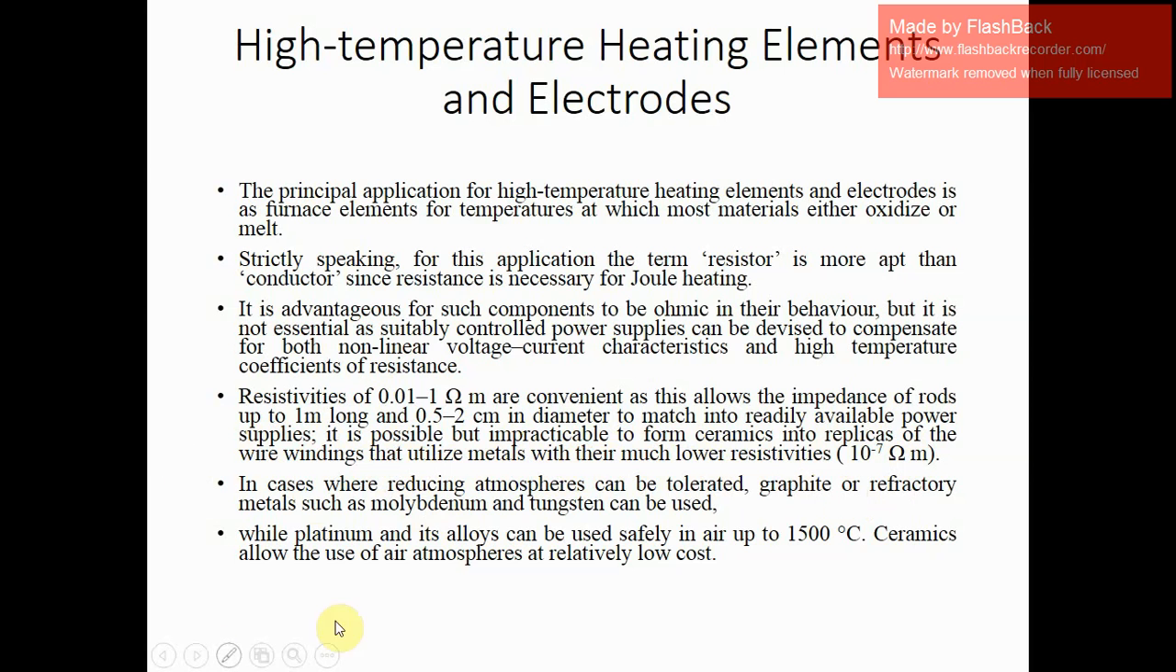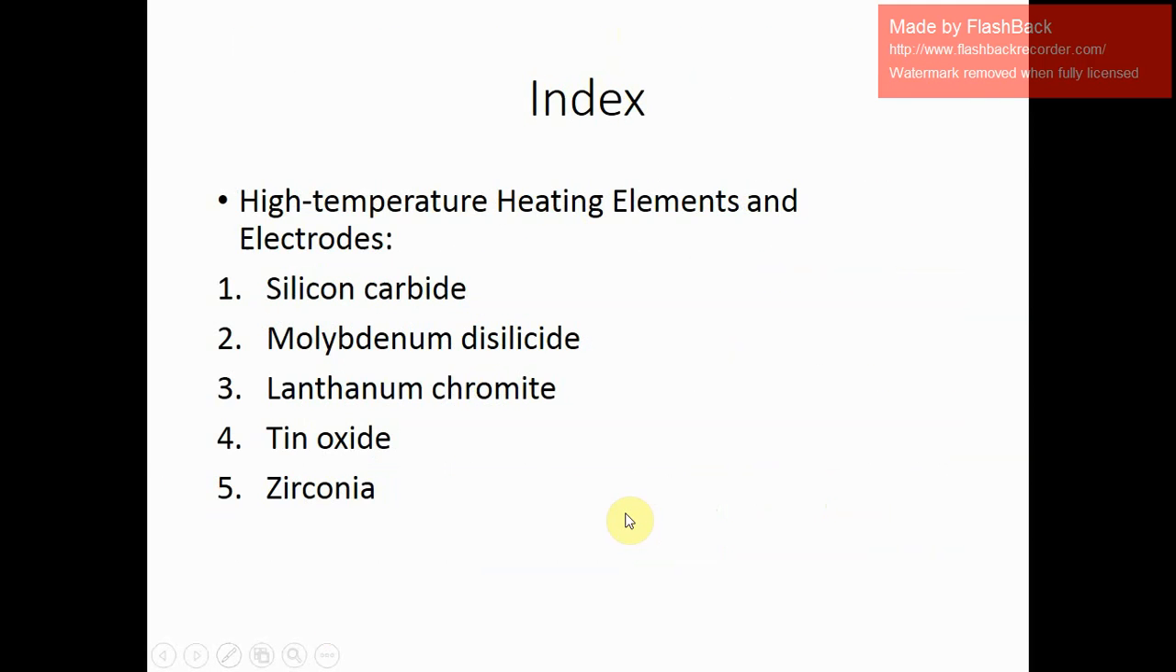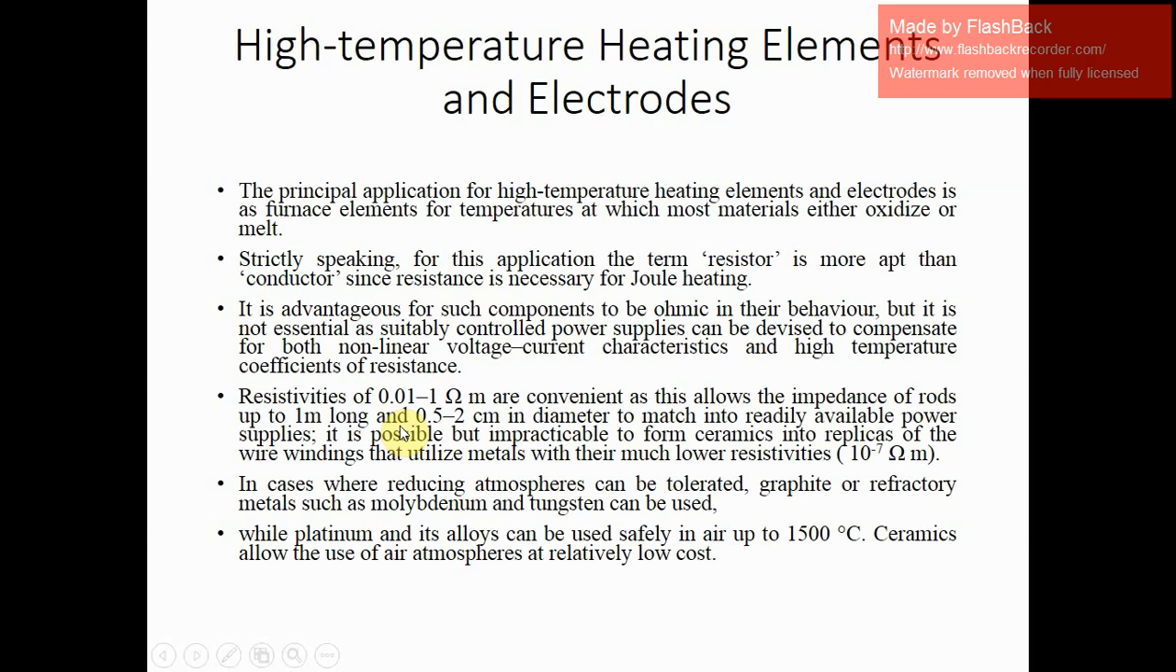In cases where a reducing atmosphere can be tolerated, graphite or refractory metals such as molybdenum and tungsten can be used. We have discussed this generally. For a reducing atmosphere, the graphite heating element is used, and refractory metals such as molybdenum and tungsten are used. While platinum and its alloys can be used safely in air up to 1500 degrees Celsius.